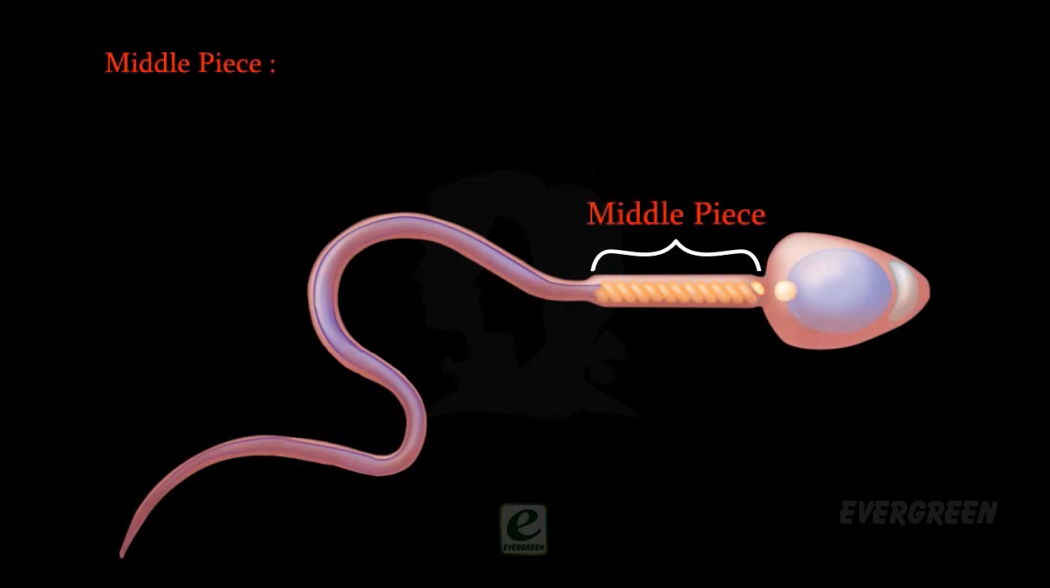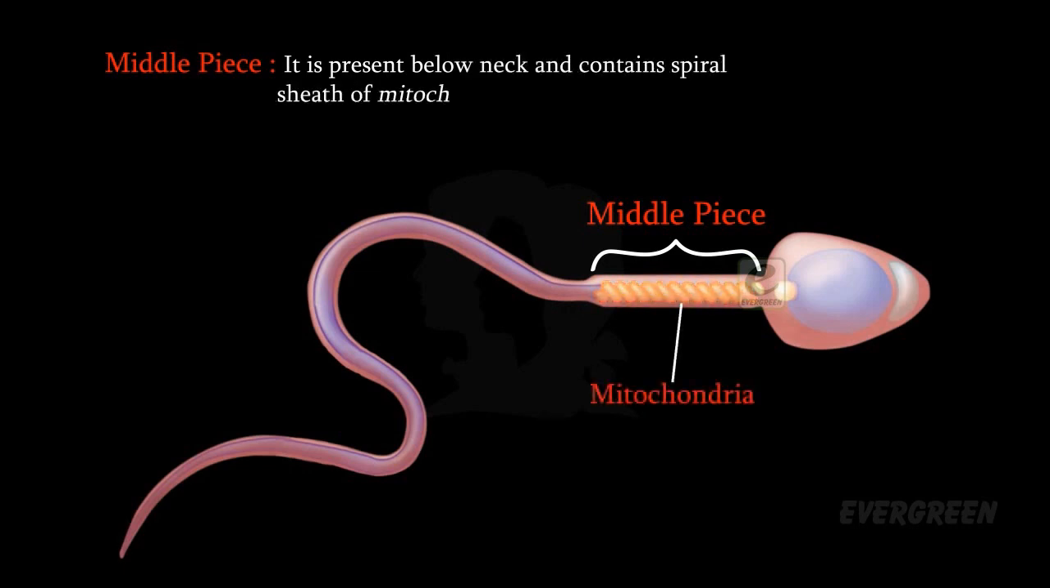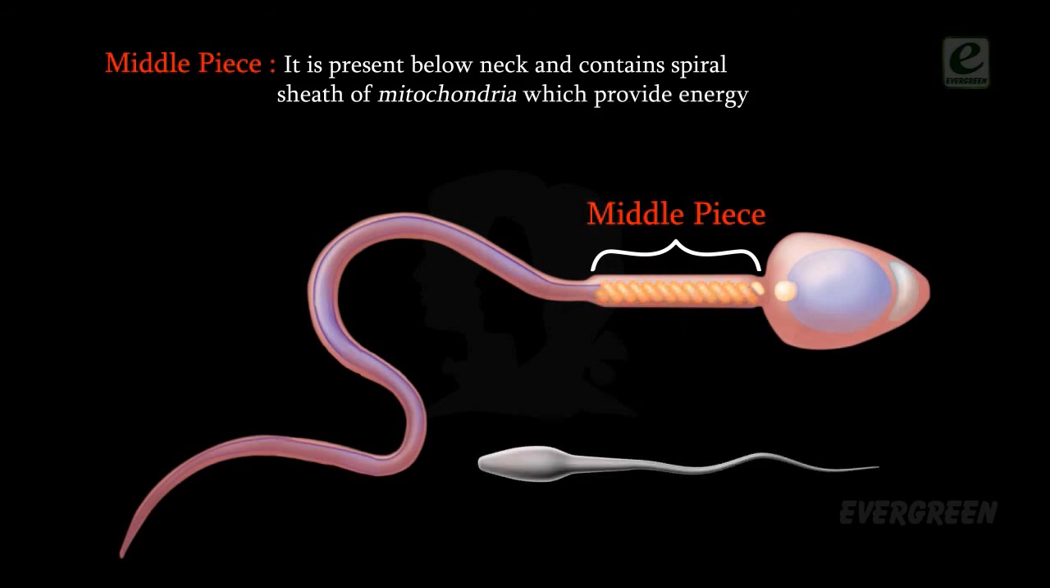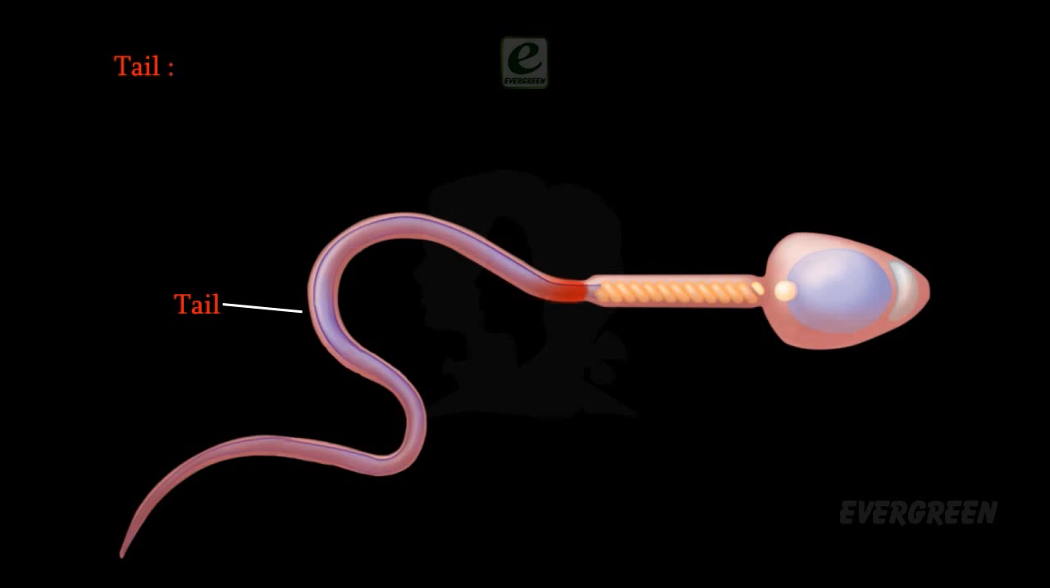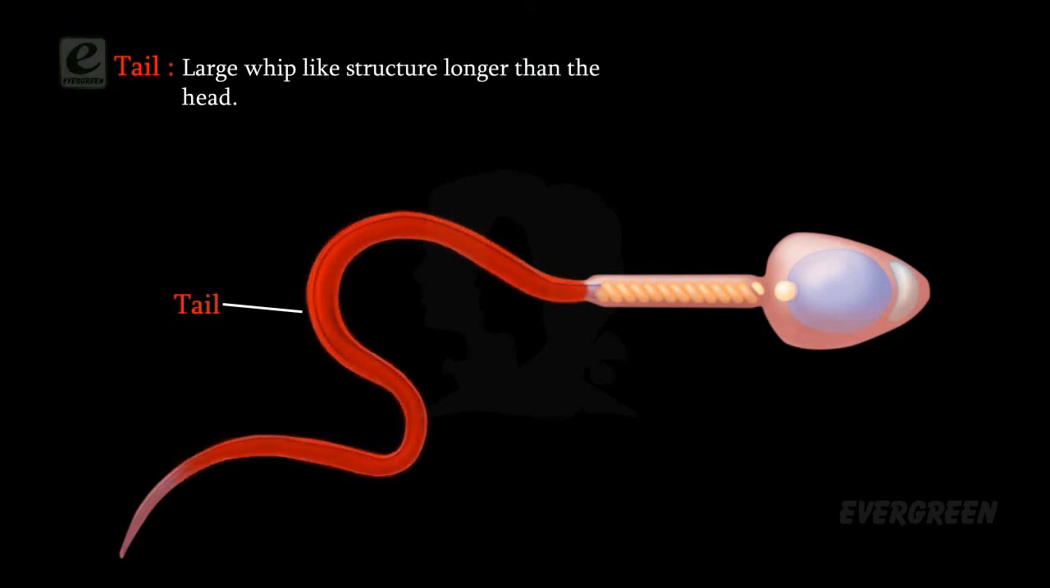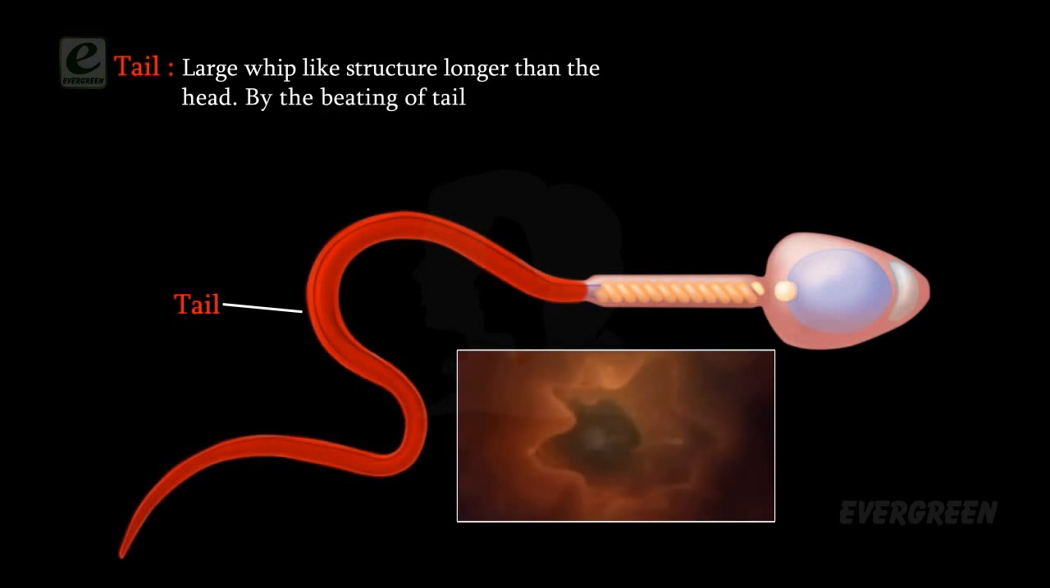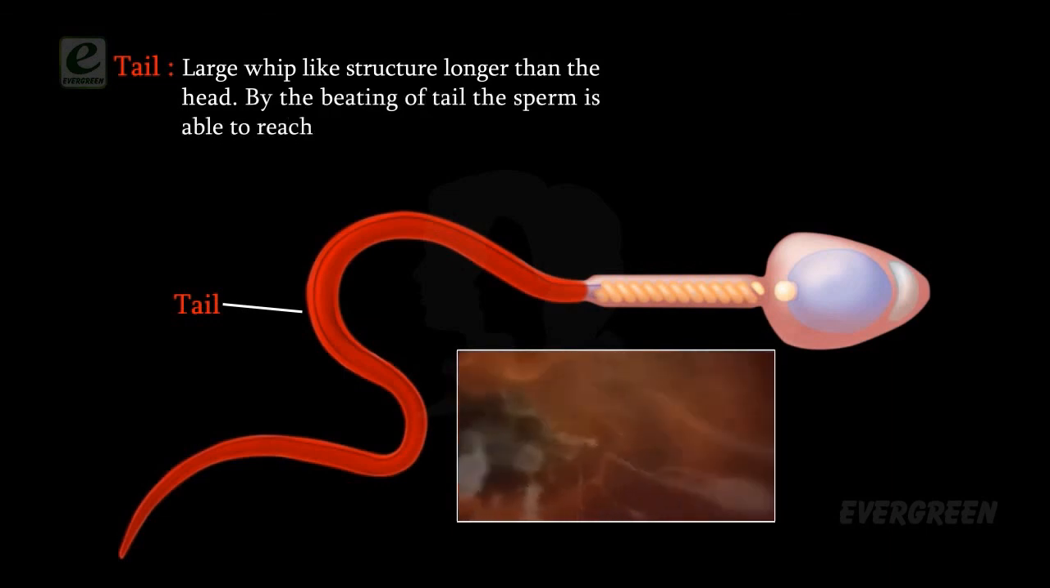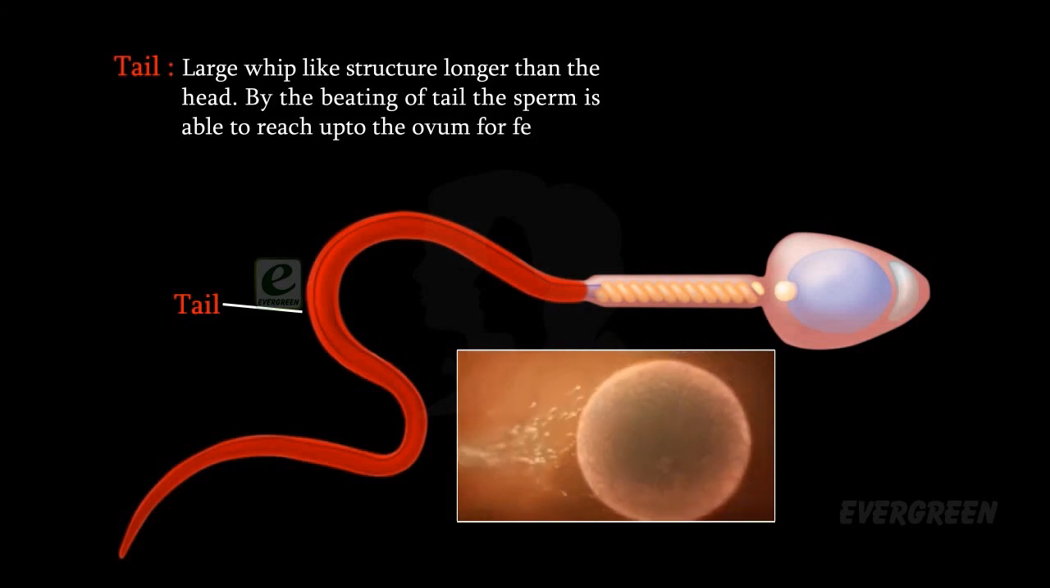Middle piece. It is present below the neck and contains a spiral sheath of mitochondria, which provides energy for the beating of the tail. Tail. A large whip-like structure, longer than the head. By the beating of the tail, the sperm is able to reach the ovum for fertilization.